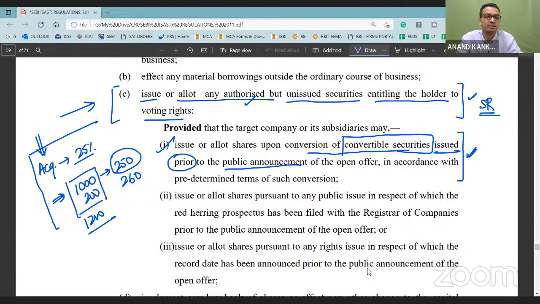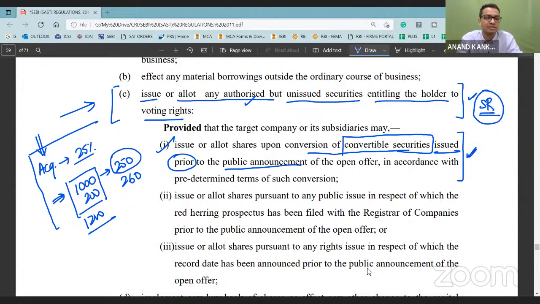So I can issue you preference shares, convertible preference shares today, and I can just say that 3 days later, I'm going to convert it into equity shares, right? So if they would have used the word issue or allot shares upon the conversion of convertible securities, then there would have been a loophole. You could have circumvented the entire provision of this special resolution.